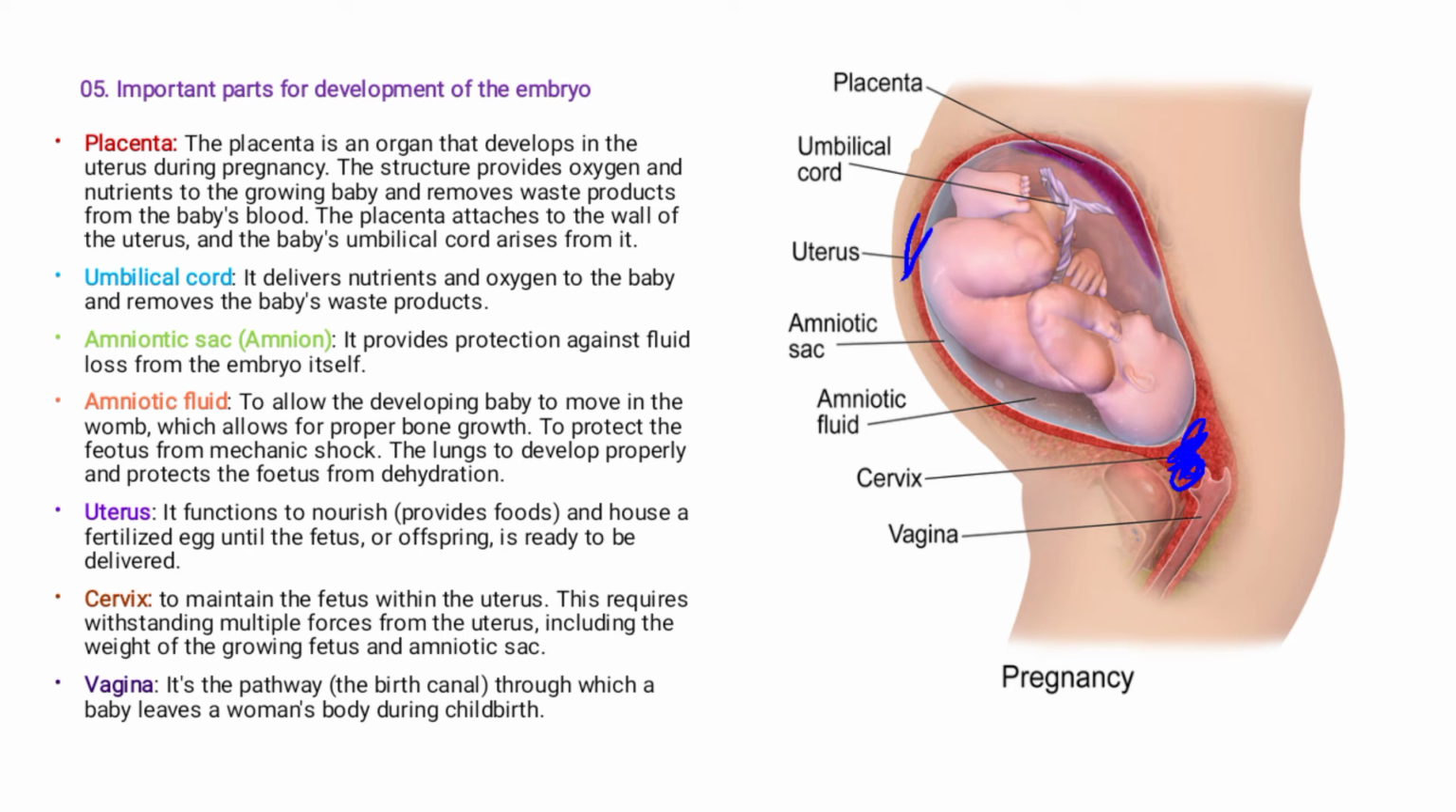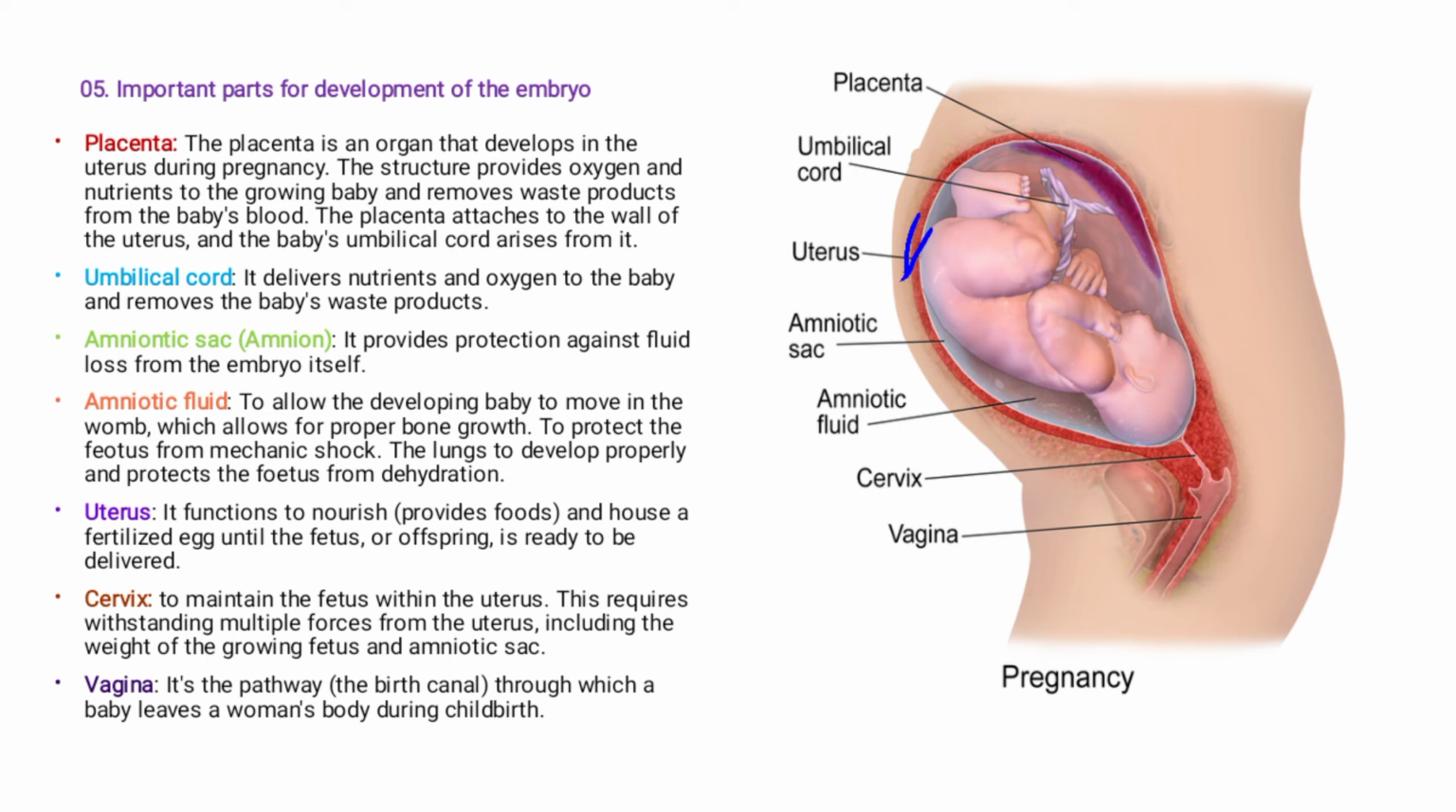We have parts such as the vagina. This part, okay, this part. It is the pathway, or the birth canal, through which the baby leaves the woman's body during childbirth. In a normal childbirth, the developing baby will leave via the vagina.